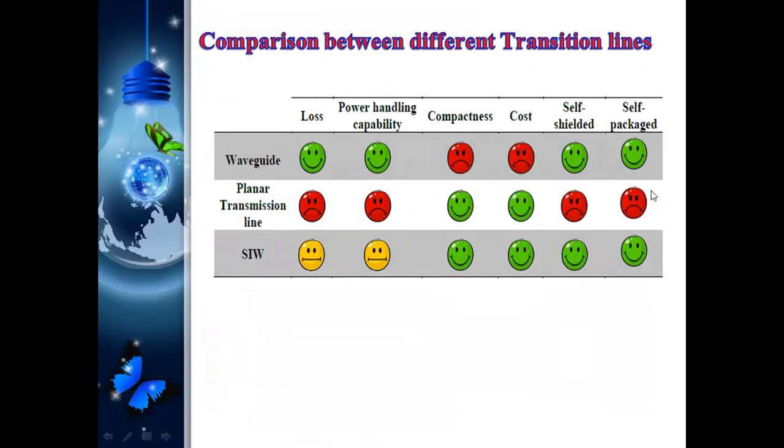Self shielding and self packaging are also less. And in SIW technology, losses are medium, power handling capability is also medium, but the remaining are good. That's why I told you that SIW is a combination of these two technologies only.